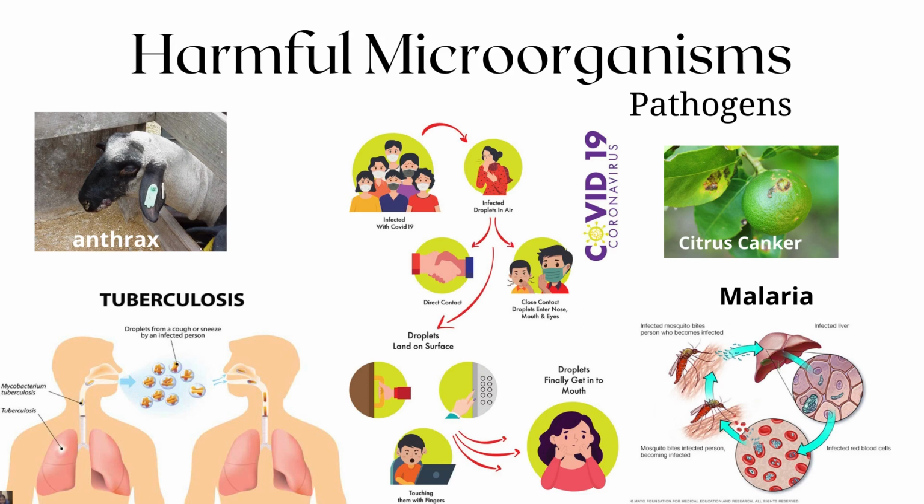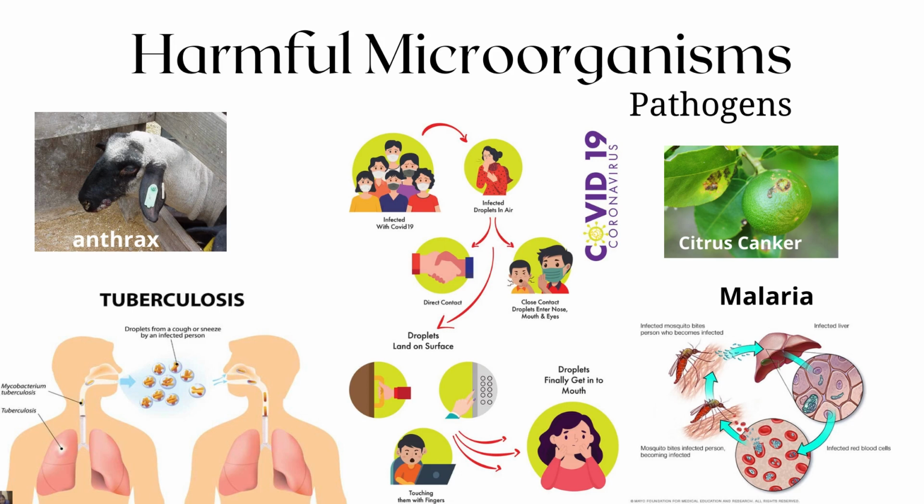Some common examples of pathogens are Mycobacterium tuberculosis, which causes tuberculosis disease, Xanthomonas citri bacterium, which causes citrus canker, Plasmodium, which causes malaria disease, Bacillus anthracis, which causes anthrax disease, and coronavirus, which causes coronavirus disease or COVID-19.